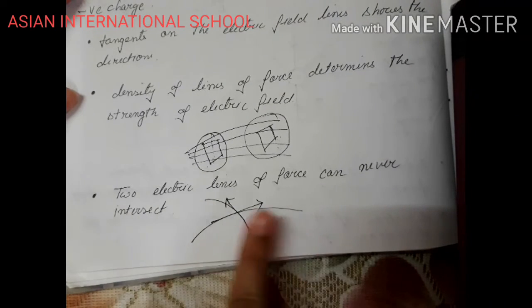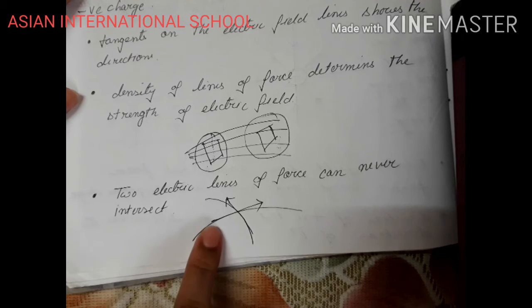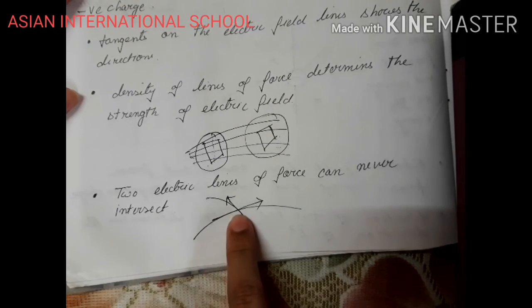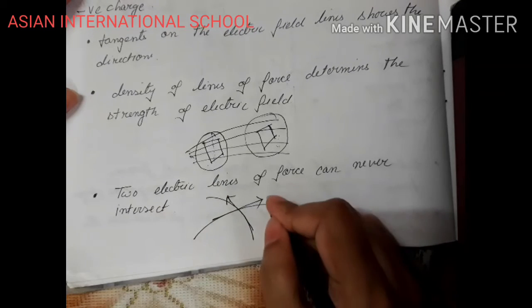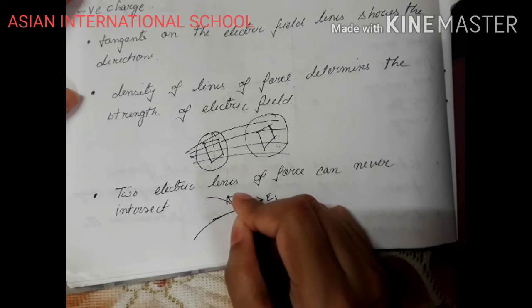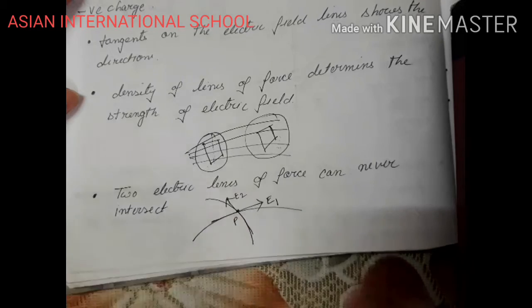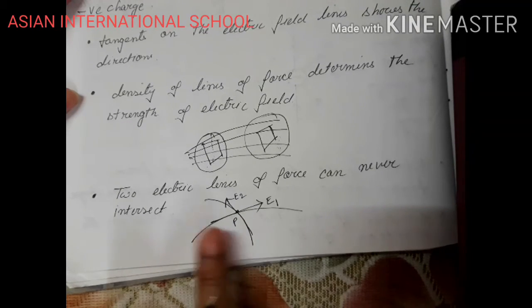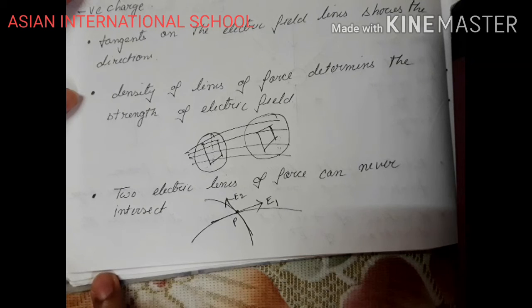So if two electric field lines are intersecting, what is happening? This tangent is showing direction in this direction, this tangent is showing direction in the other place. This is E1, this is E2 for a particular point P. So is it possible that for a particular point P you are getting two directions of electric field? No, it is not possible. Therefore two electric field lines can never intersect.